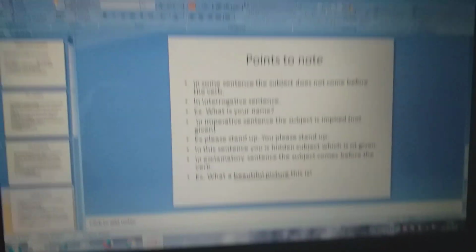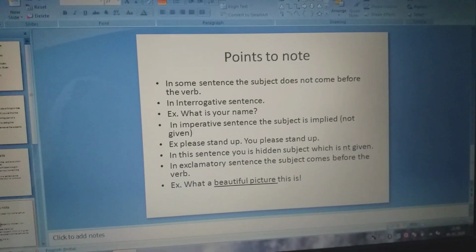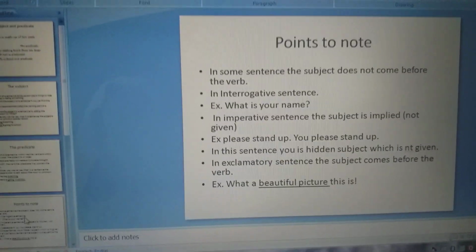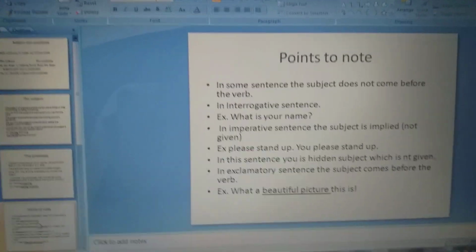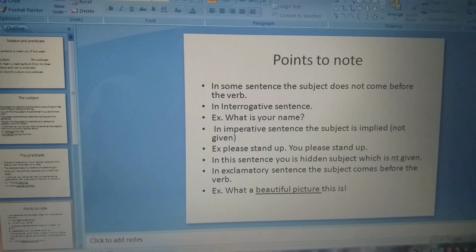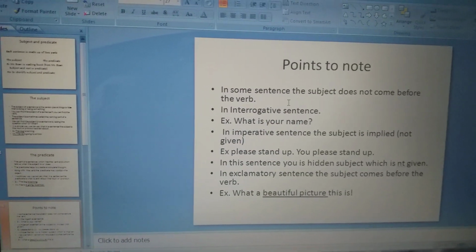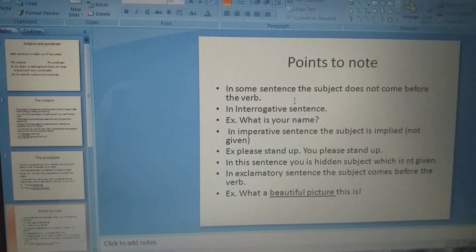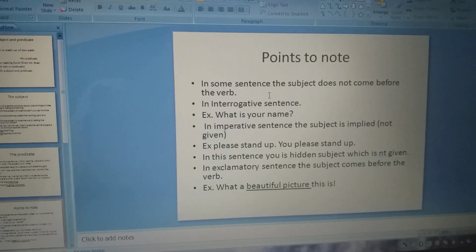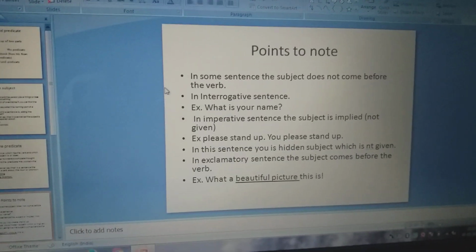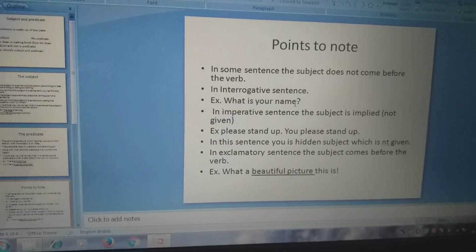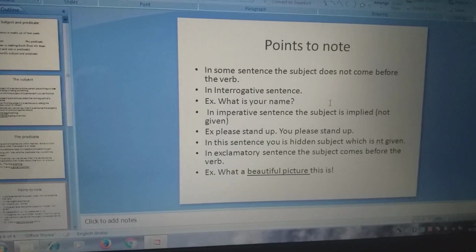Points to note. There are a few points with which we can identify what is subject and what is predicate, because all sentences are not the same. In some sentences the subject does not come before the verb, mainly in interrogative sentences. What is your name? Here "what" is not the subject. The verb is "is", and the subject is "your name".